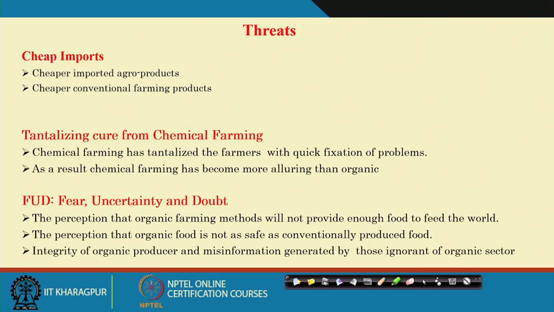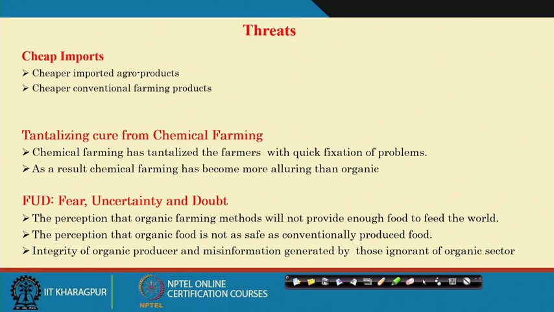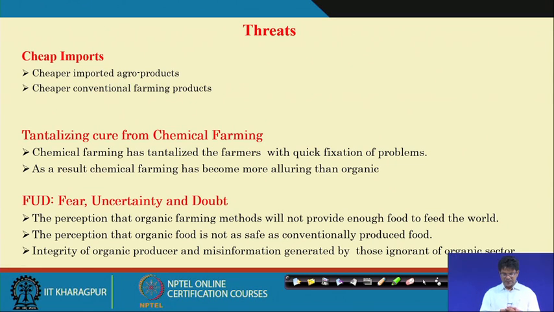Then what are the threats in organic farming? So, strength, weakness, opportunity, threat: opportunity is an external factor that we can take advantage of, and threat means external components, such as cheap imports. We are getting cheap imports of agro products, the cheaper conventional farming products, and they do compete. Usually the consumers have some bias toward buying produce at a lower price.